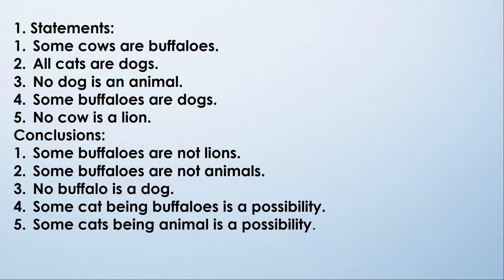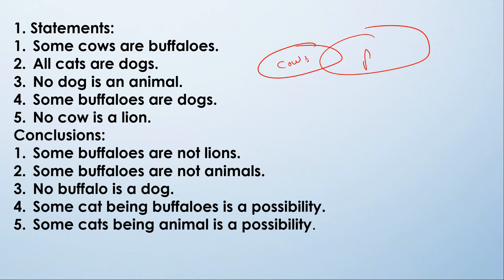Here we have five statements. The first statement is: some cows are buffaloes. So here is some cows, and these are buffaloes. Yes, this part of cow is buffalo. In this case the minimum will be greater than 0%, and up to 100%, this part of cow will be buffalo.